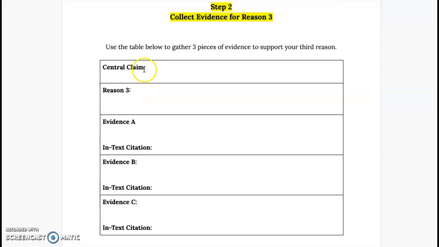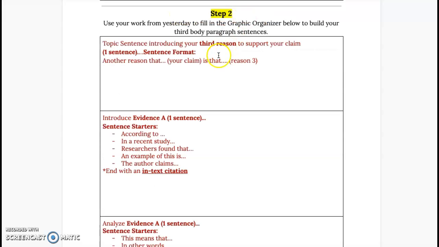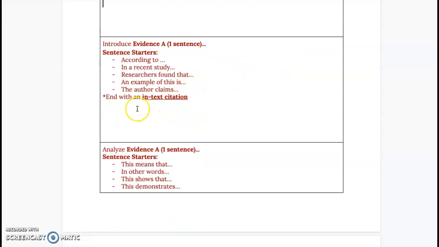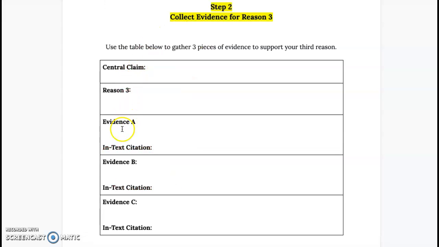You're going to be combining your claim and reason 3 to build your topic sentence, first of all. It can start with the transition phrase, a third reason that whatever your claim is that whatever your reason is. So that's going to be your topic sentence of your paragraph. Then you're going to paste over evidence A from here, as well as your in-text citation.